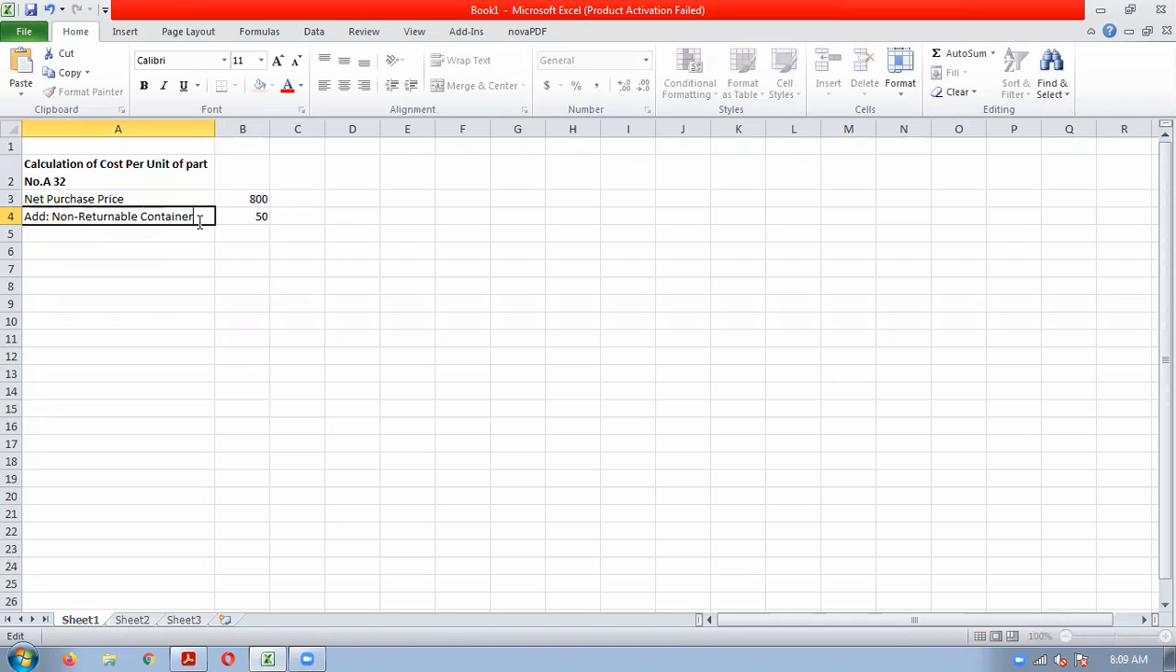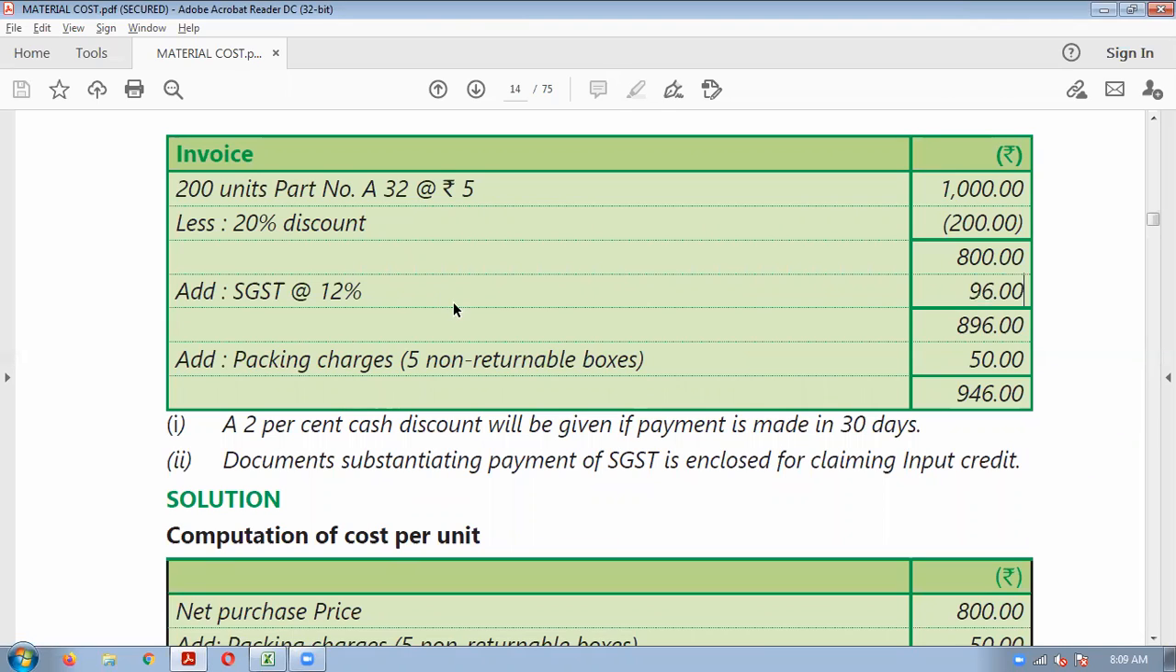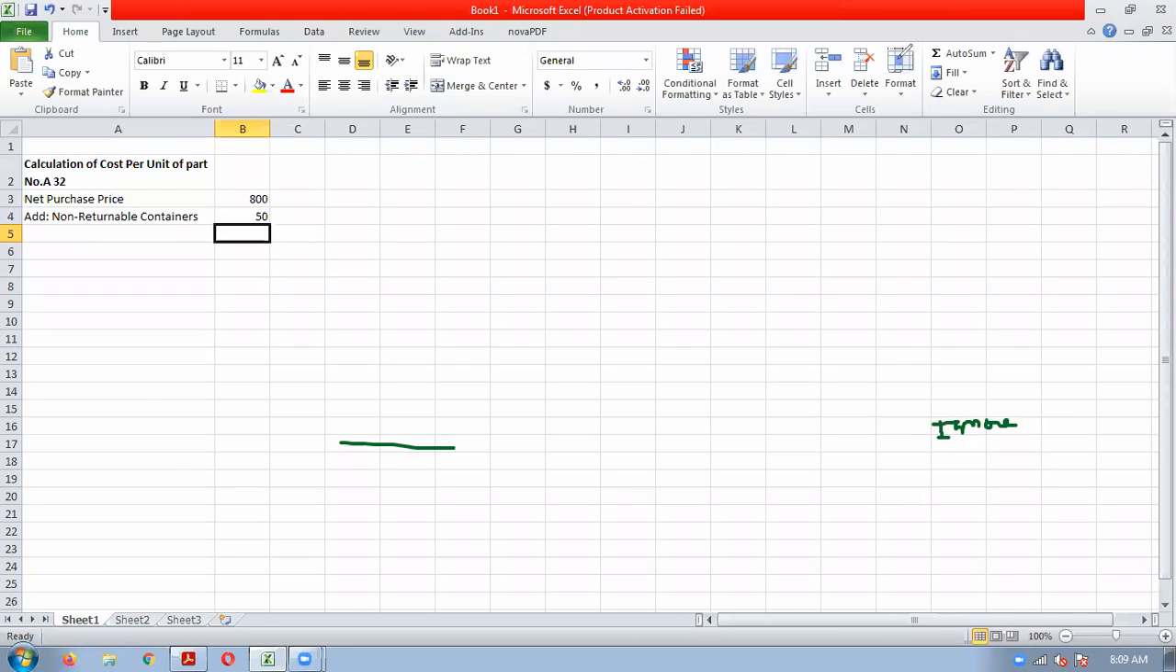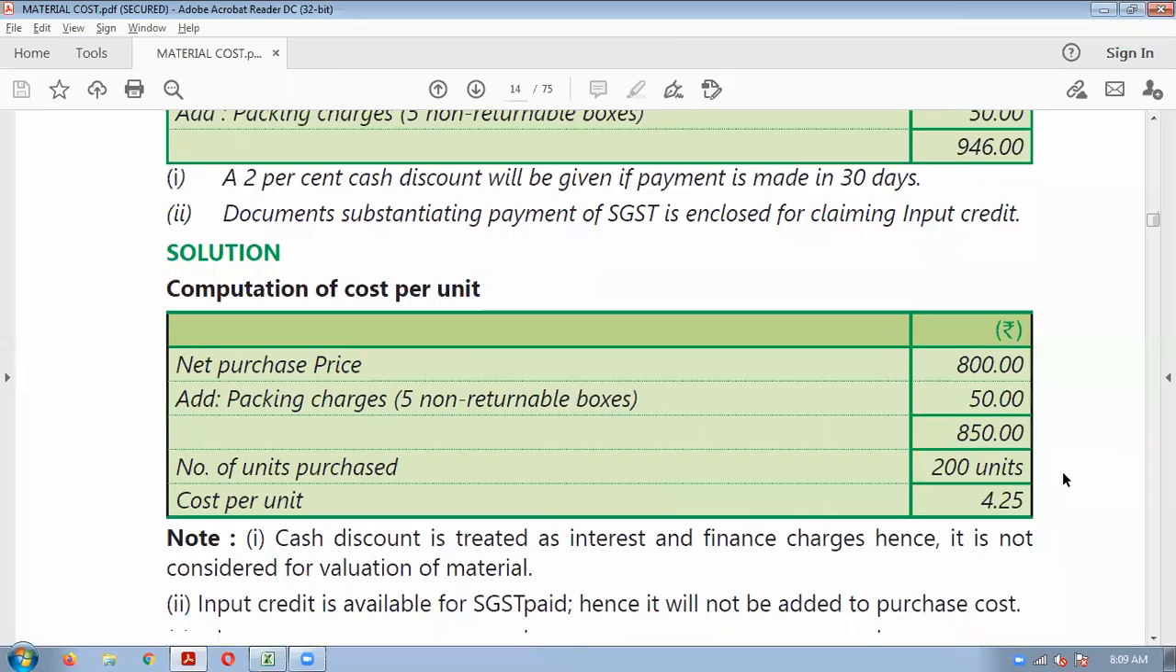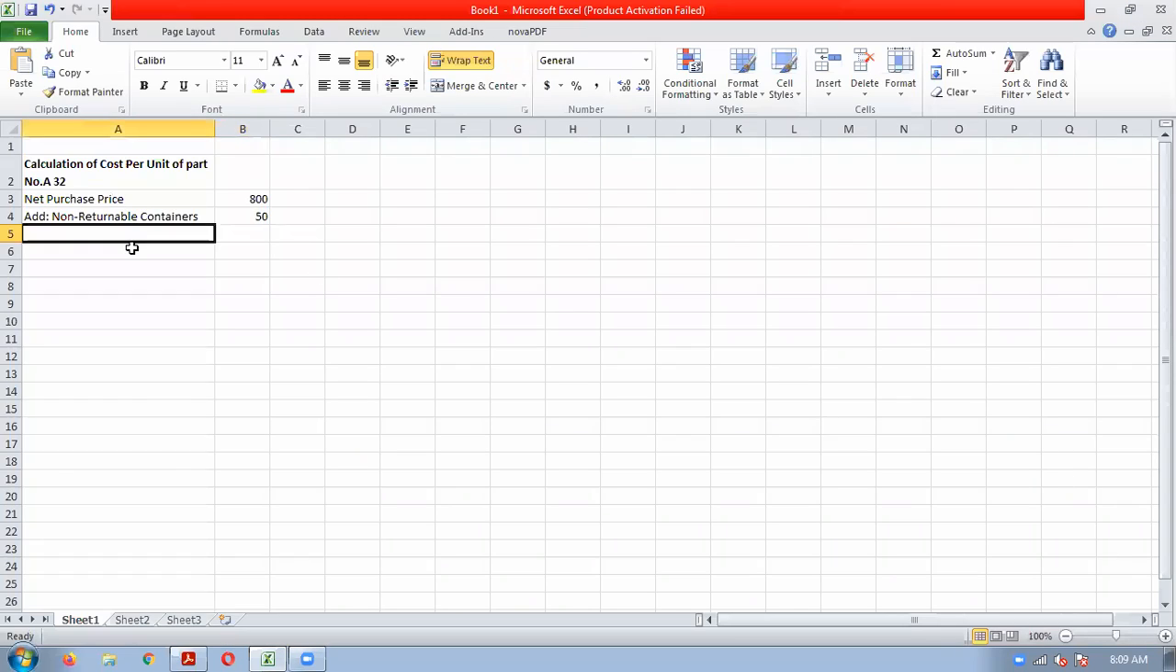Cash discount, what will be the treatment of cash discount? Cash discount is ignored. The effect should not be given for cash discount. So what will be our cost of material? Cost of material will be 800 plus 50, 850.